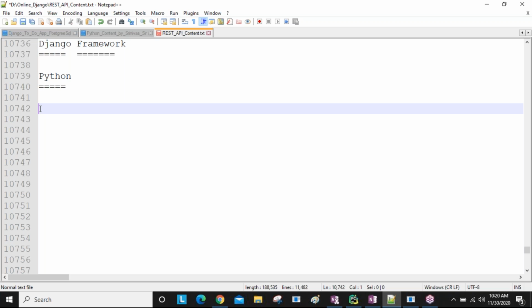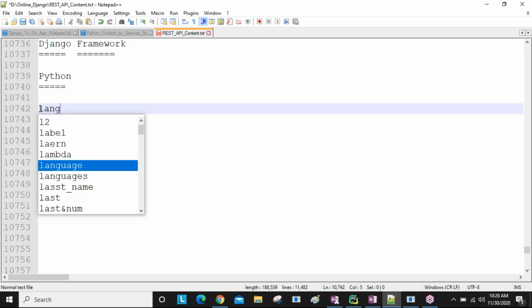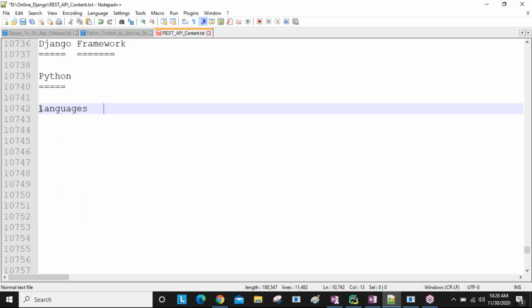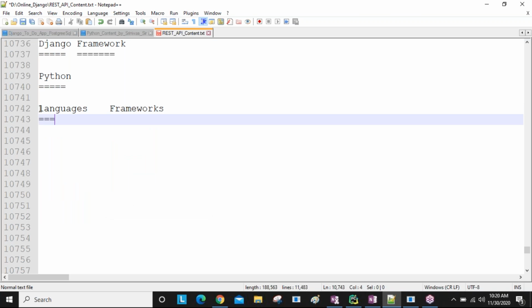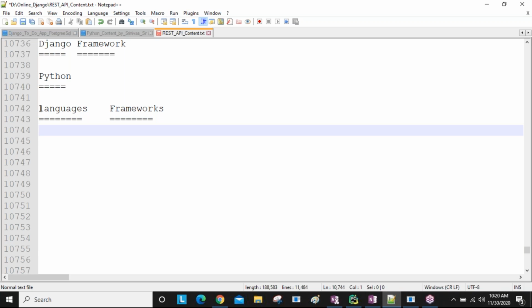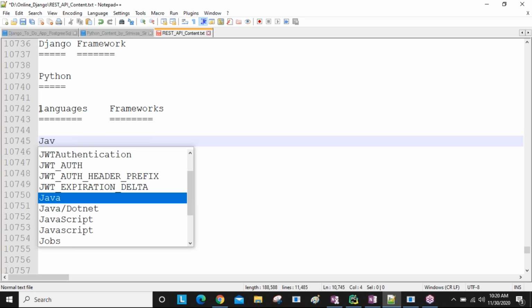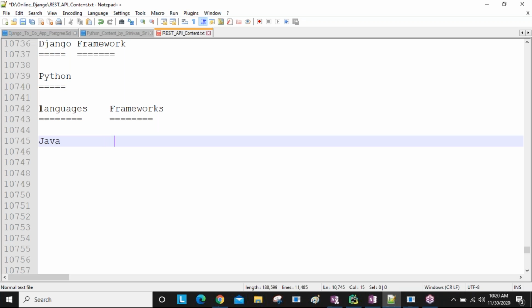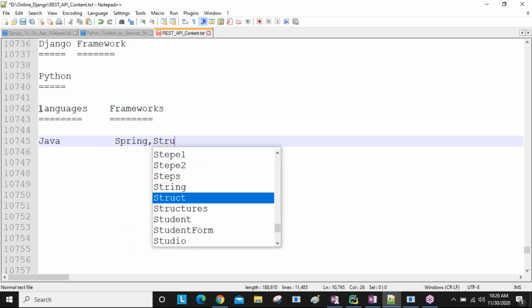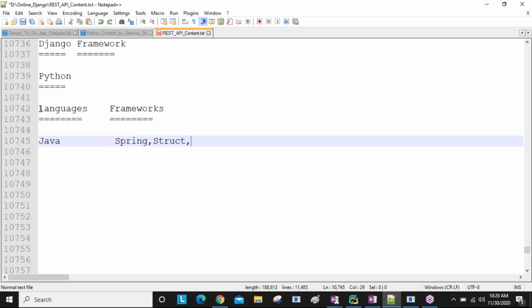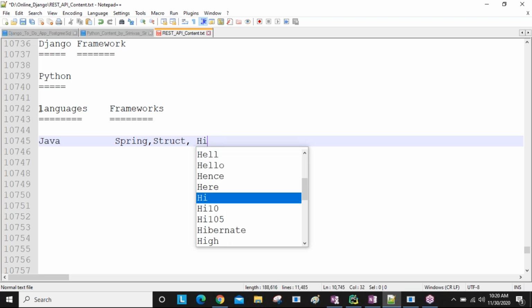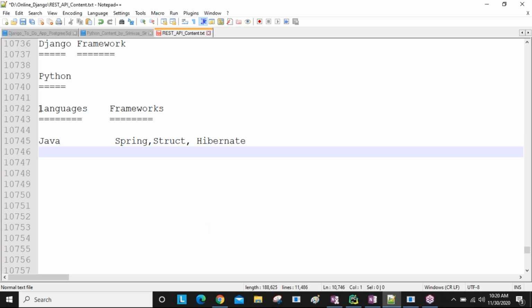Many languages are there, guys, and language-related frameworks are there. Every language has frameworks. Remember this point. For example, if you take the Java language, there are Spring, Struts, and Hibernate. A number of frameworks are there.